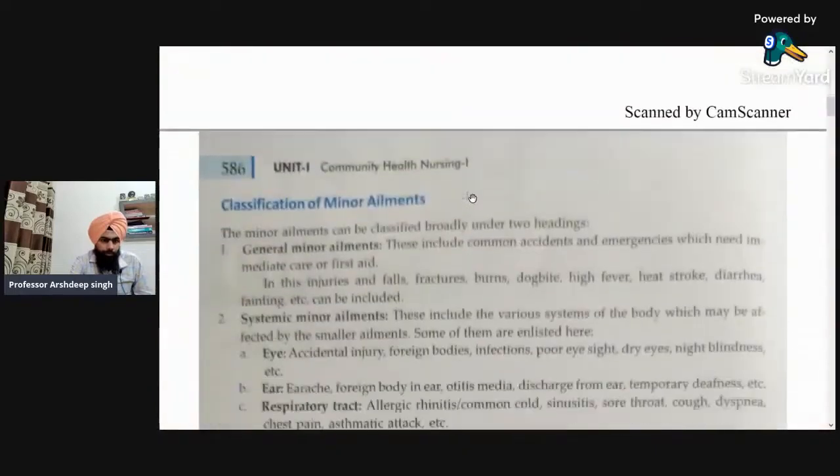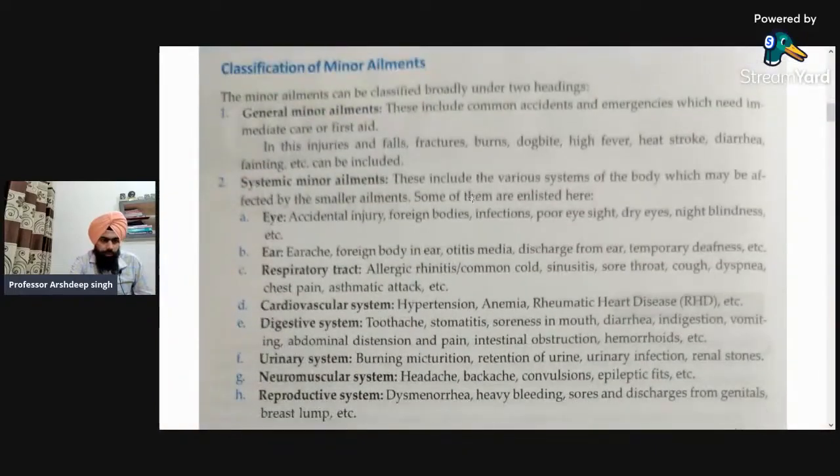So these are the principles. Next is the classification of the minor ailments. So how we classify the different types of minor ailments. There are different categories, and by the name of the category, we classify these. So first of all is the general minor ailments.